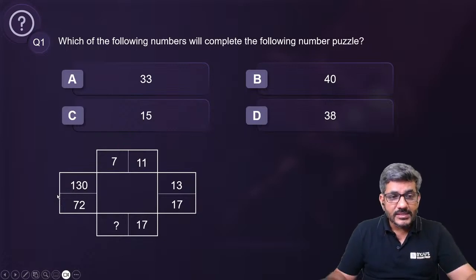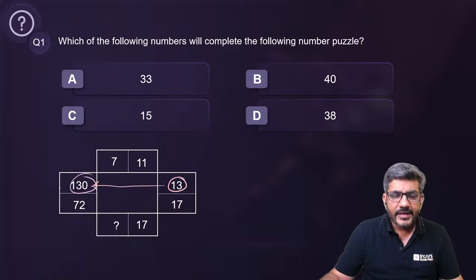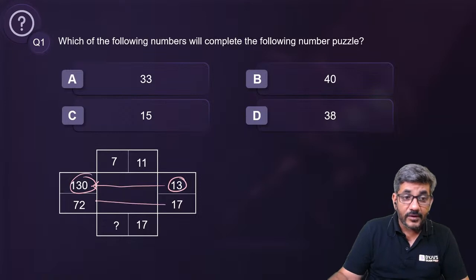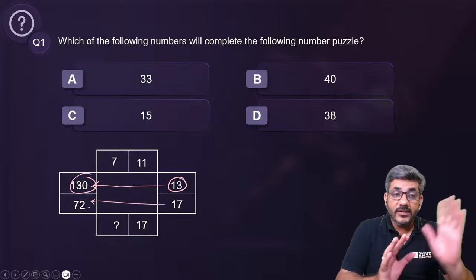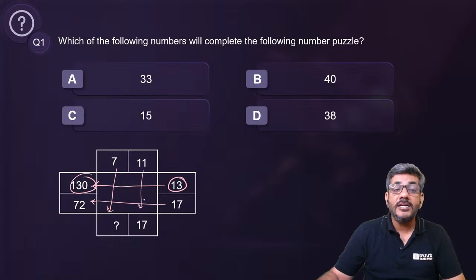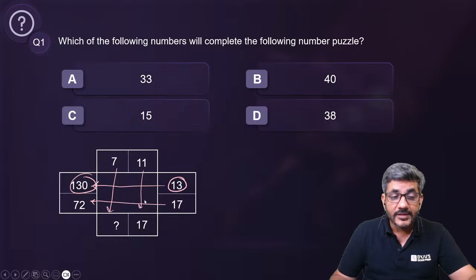So possibly once again I see that this number is 10 times of this 13. Is there anything related to that? 13 into 10 is 130. But here again there is no relation. 17 into something is not 72. 7 into something would come here, but 11 into something is not 17. So by that logic it also does not become very clear to us.